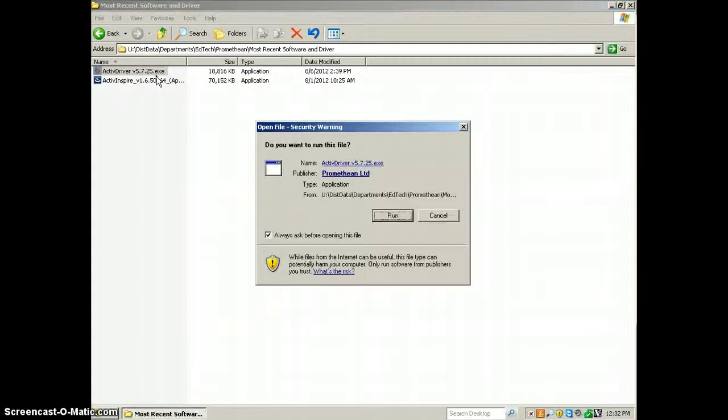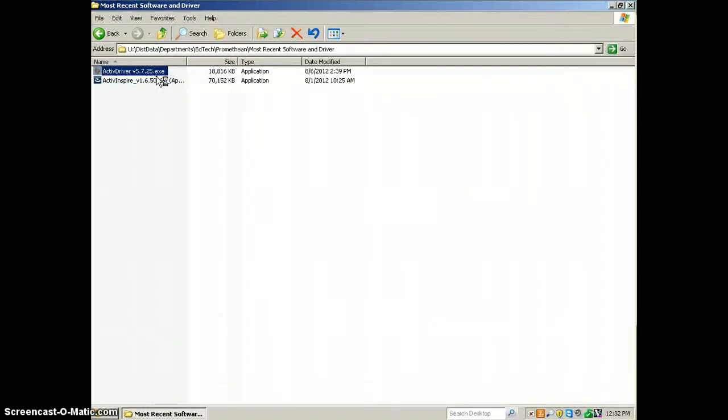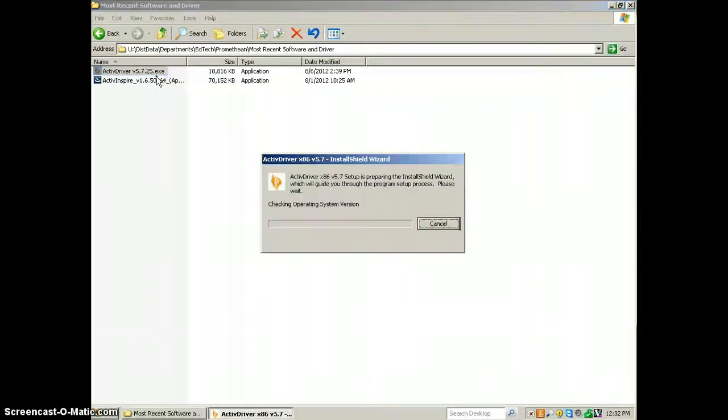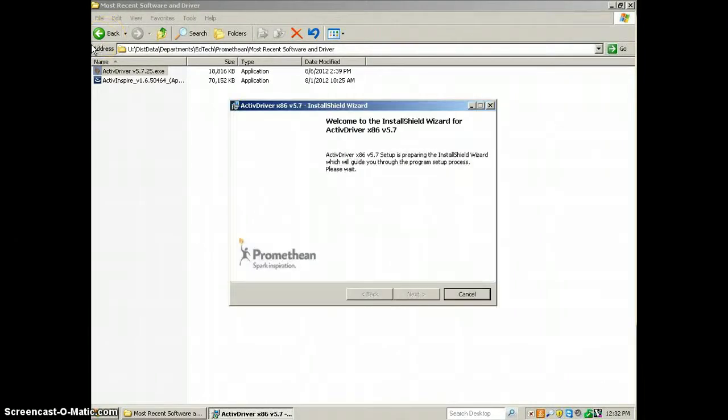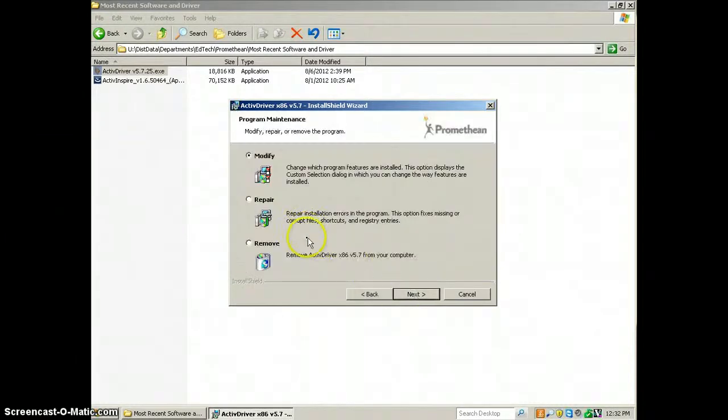It's running from a network share, so it might take a little longer than a regular installation. So just let it do its thing. Go grab a cup of coffee or something. Once this comes up, just hit next. And I actually already have it installed.